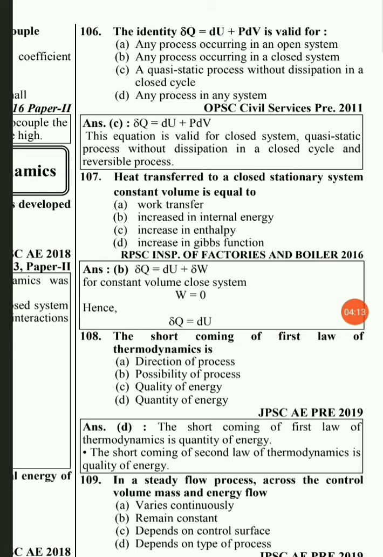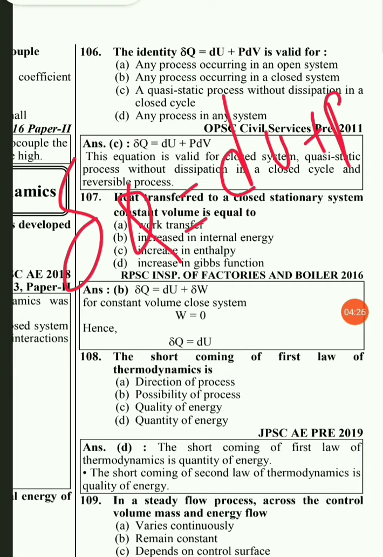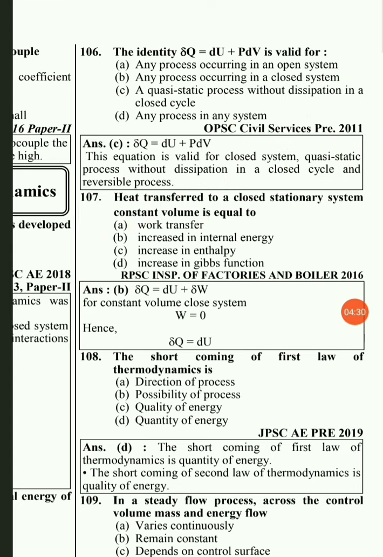in any system. So here I think the correct option is option C, that is, for a closed system, if a quasi-static process is taking place, then del Q will be equal to dU plus p dV. So option C will be the right answer for this question.